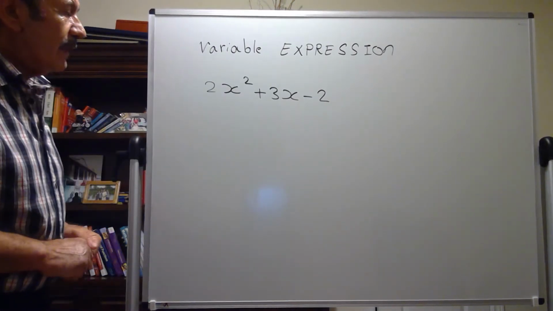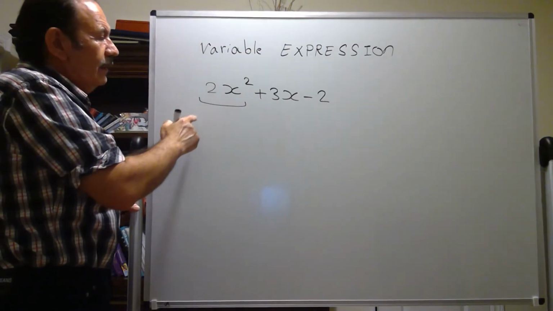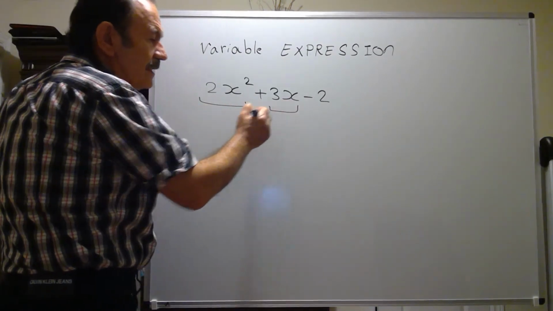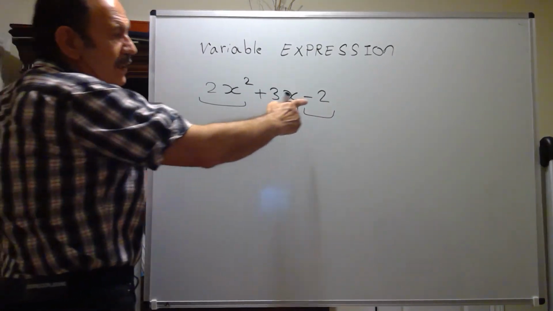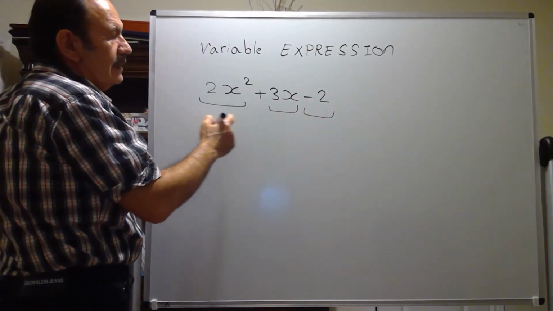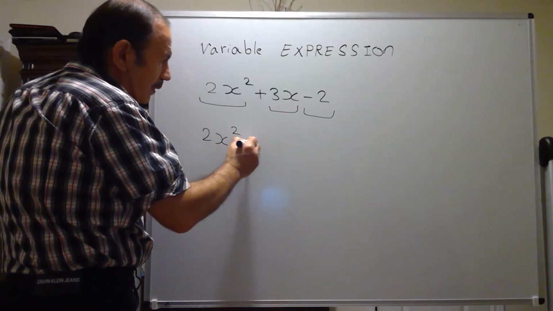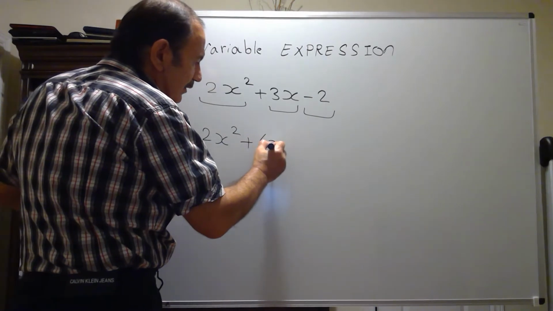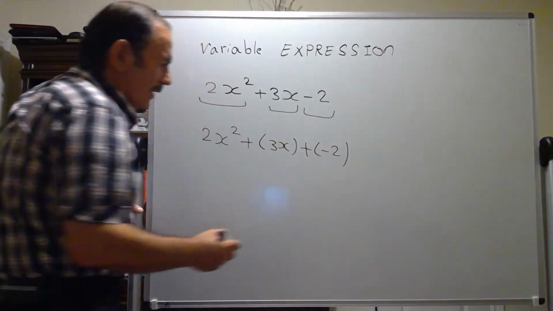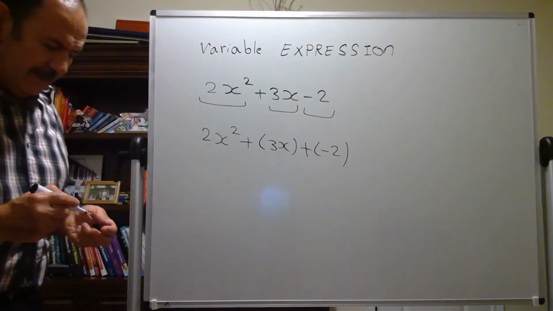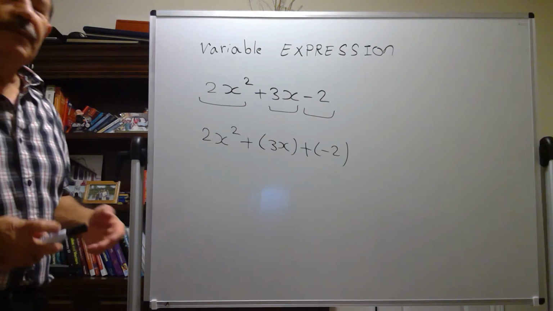Okay. Remember, the sign of this one is positive, the sign of this one is positive, and the sign of this one is negative. Because for this one we can write it as 2x squared plus 3x plus negative 2. Okay? Because when a number or a variable doesn't have a sign, it means the sign is positive.